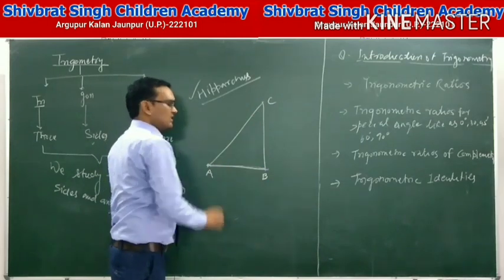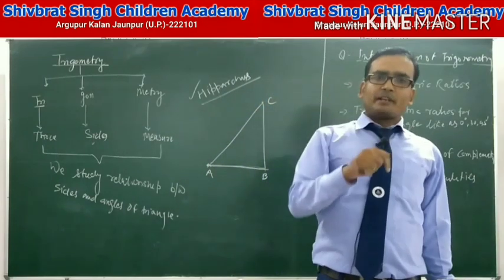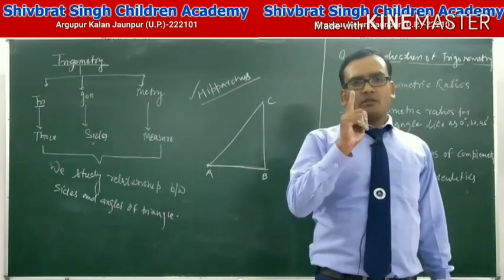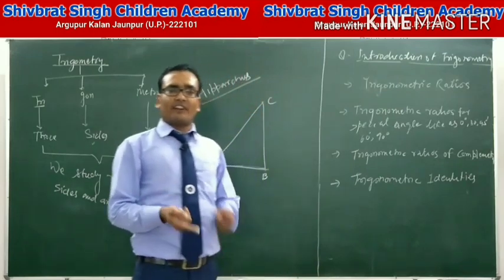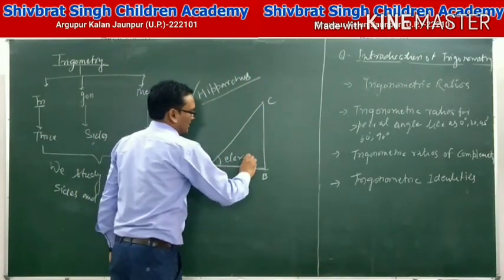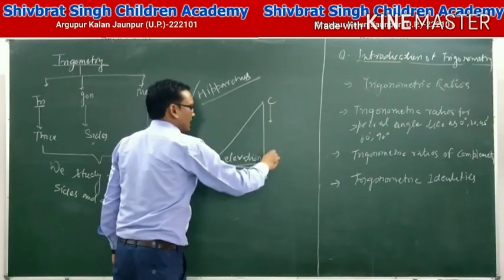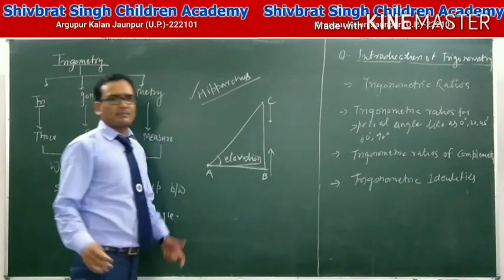But if only one side is given, we cannot apply it. In trigonometry, we are given one side and find the elevation angle, and we can measure the height of minars or buildings.